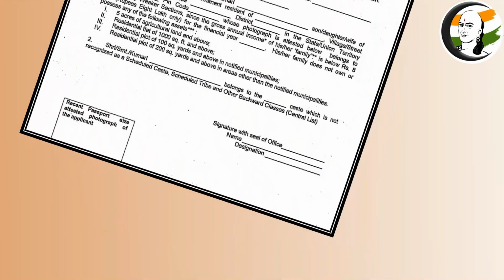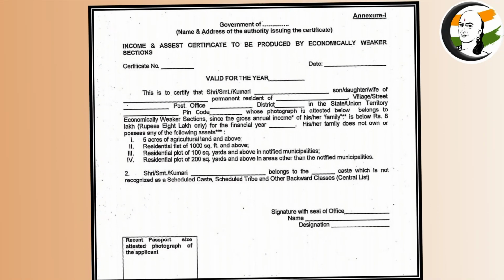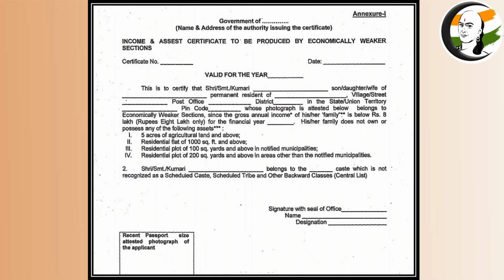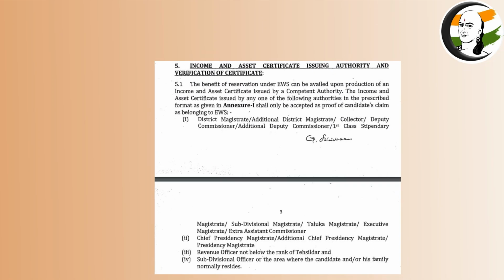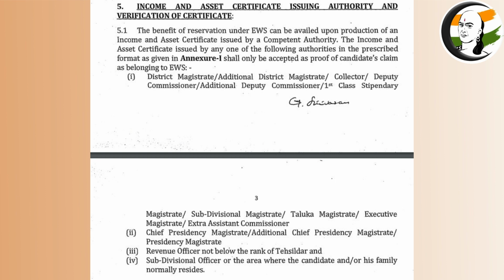So how do you avail this? You have to provide your income and asset certificate in a certain format. The format is provided in the annexure of the EWS Act, which you can see on screen now, and it has to be signed by the appropriate authorities. The list of authorities who can approve this is also provided in the act, and I'm also showing it on screen for your reference. So you have to get this certificate signed by the appropriate authority and submit it to avail the reservation for EWS.